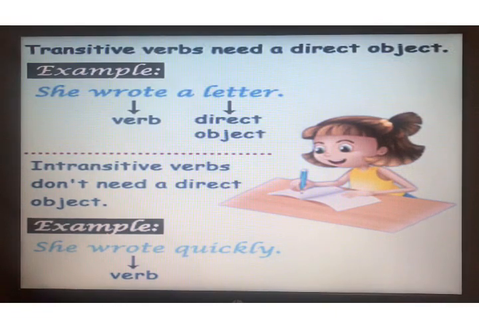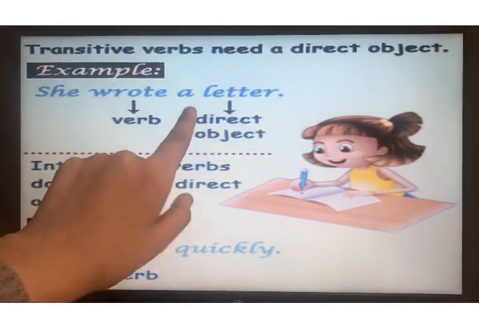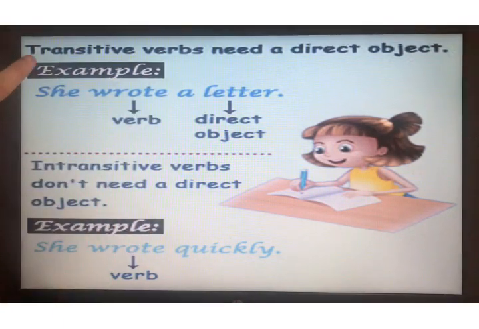If that word is noun or article. Article you all know, a and the are the articles, and noun means name of a person, place, animal, thing, ideas or feelings. So if just after the verb there is article or noun, then it is transitive verb.